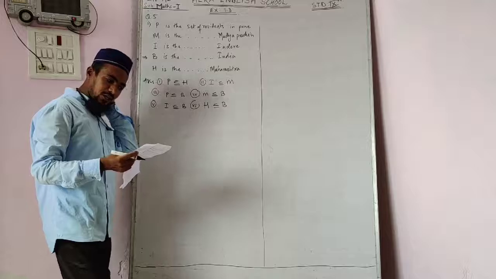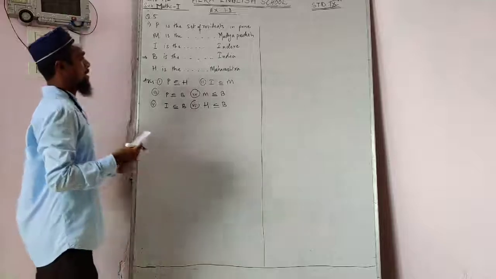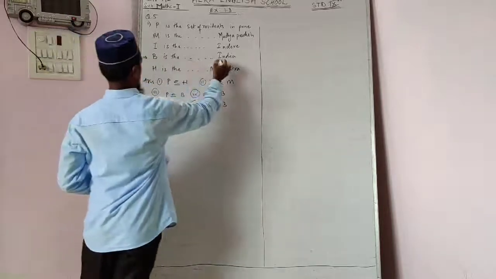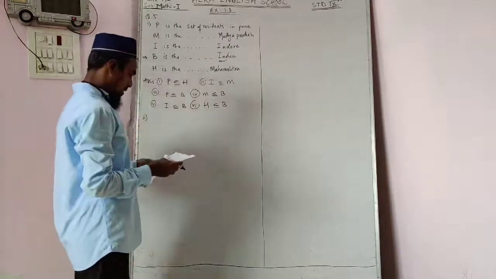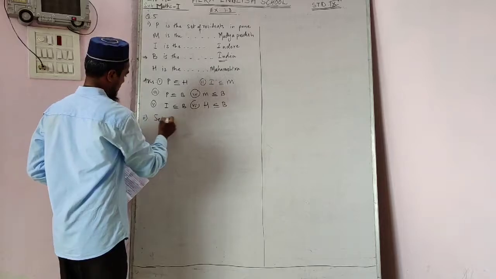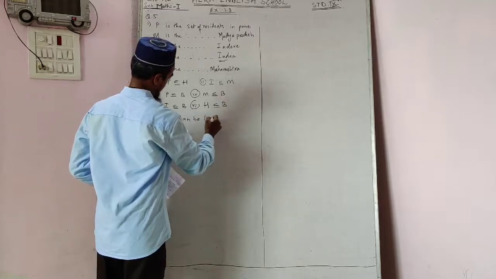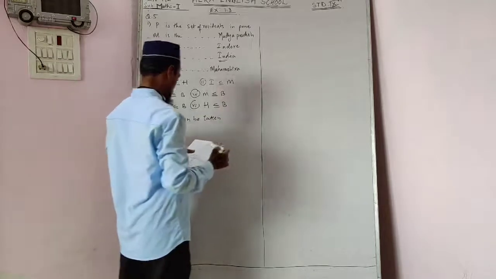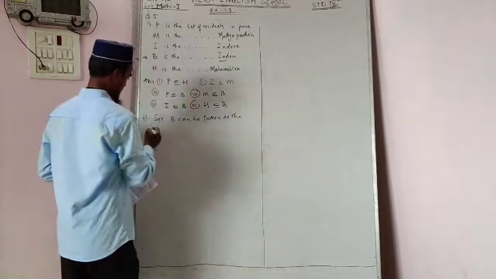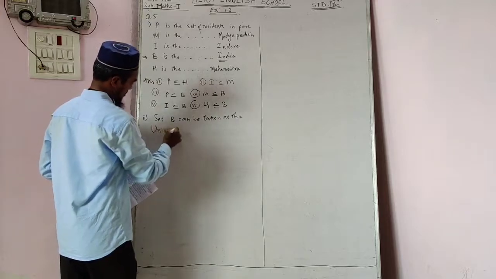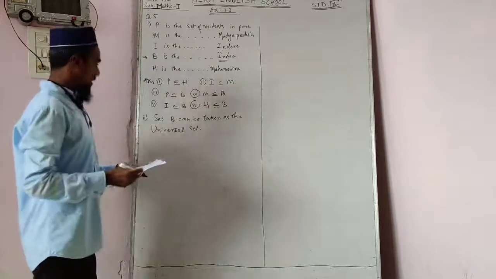Now there is one more question. The second question is: which set from the above examples can be taken as a universal set? The biggest set will be taken, that is India, set B. So we write the answer of 2: set B can be taken or chosen as the universal set. That is the answer of the second one.